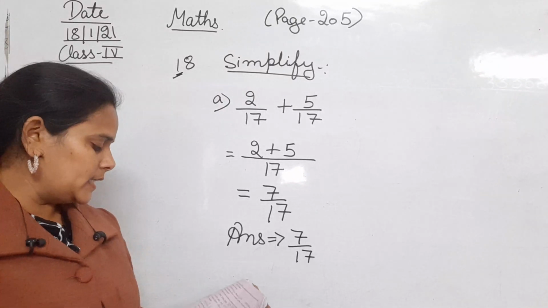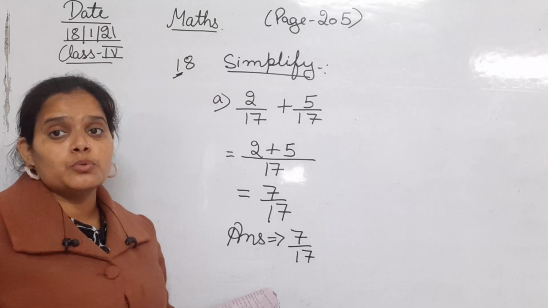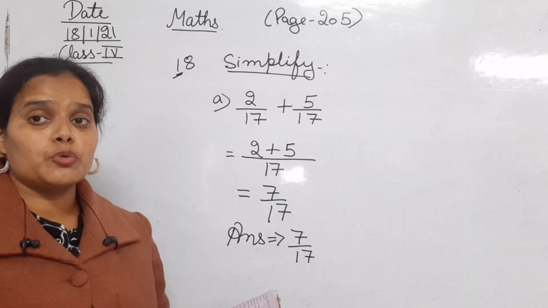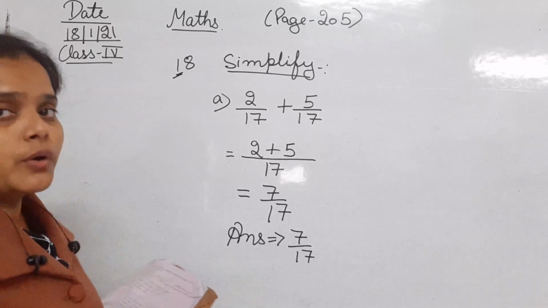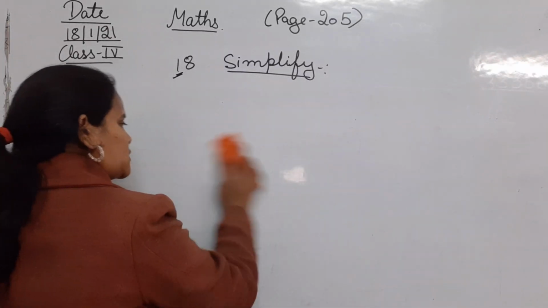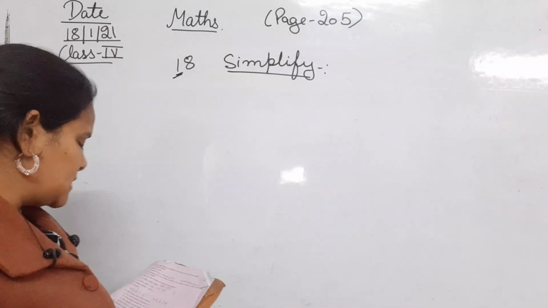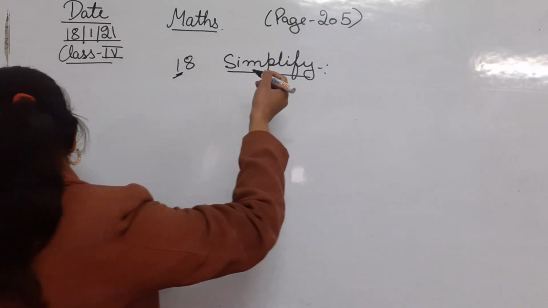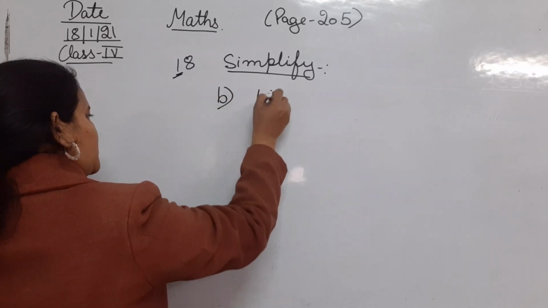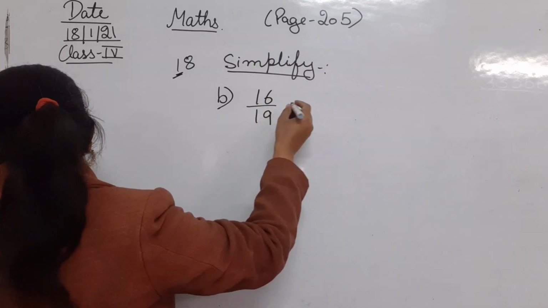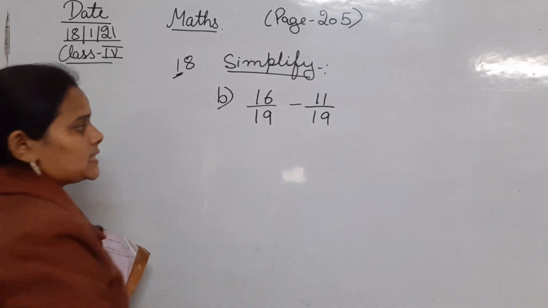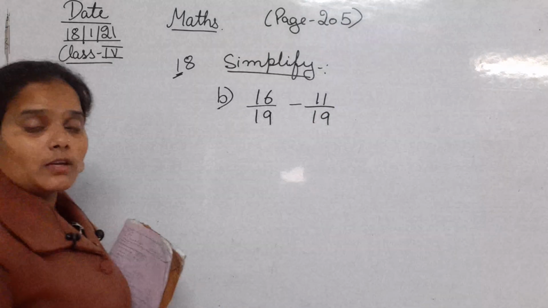Clear? देखिए, this was just addition of two fractions. The next B part, in that you have to do the subtraction of the fractions. By following the same method, we will do the subtraction of the fractions as well. So the two fractions that are given are, the first is 16 upon 19 minus 11 upon 19. 16 upon 19 minus 11 upon 19.